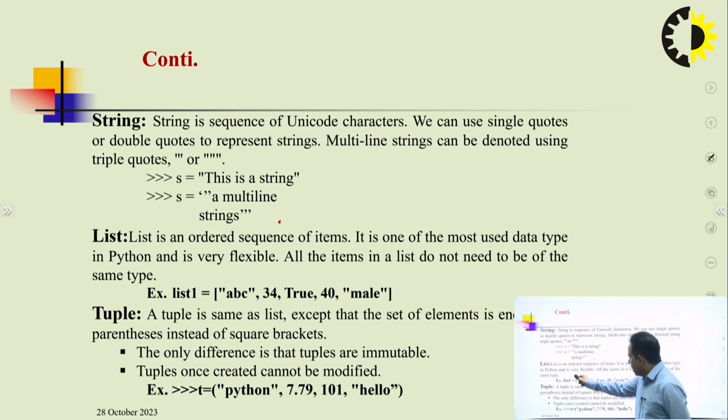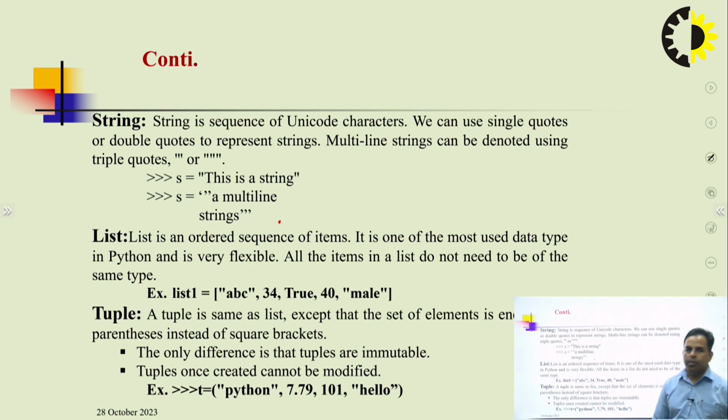The main concept about the list, we have already created a list in the example we have mentioned here, and inside the example we see that there are different data types placed here. ABC is a character, 30 is a decimal value, then true and false are boolean values, then again a decimal value, then again a string. So a list has an ordered sequence of items, but it contains different data types inside the list.